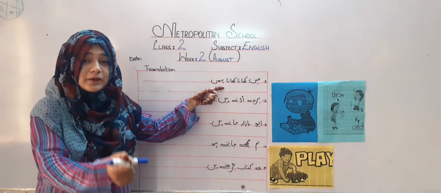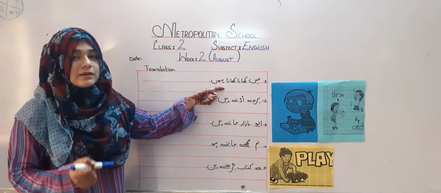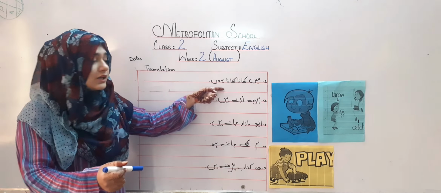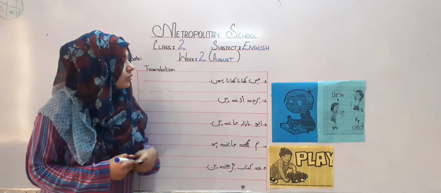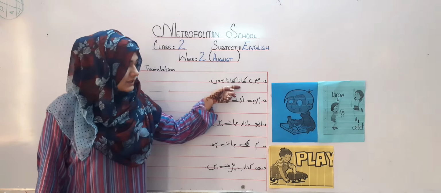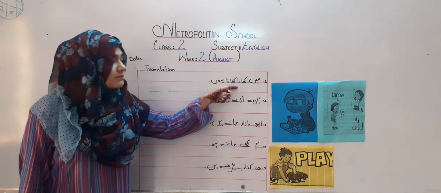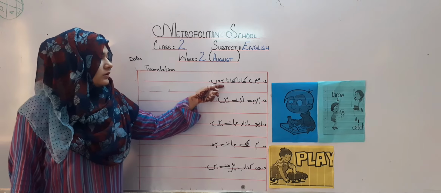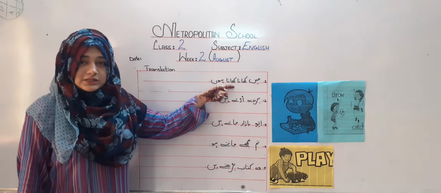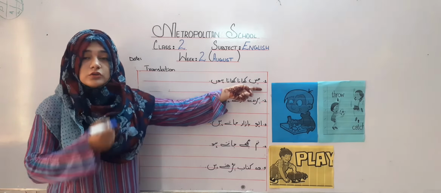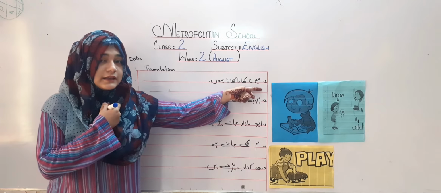Someone who is doing action is subject and the action which is done is called verb. So the very first sentence is मैं खाना खाता हूँ. Who is performing the action in this sentence? मैं. What do you call मैं in English?